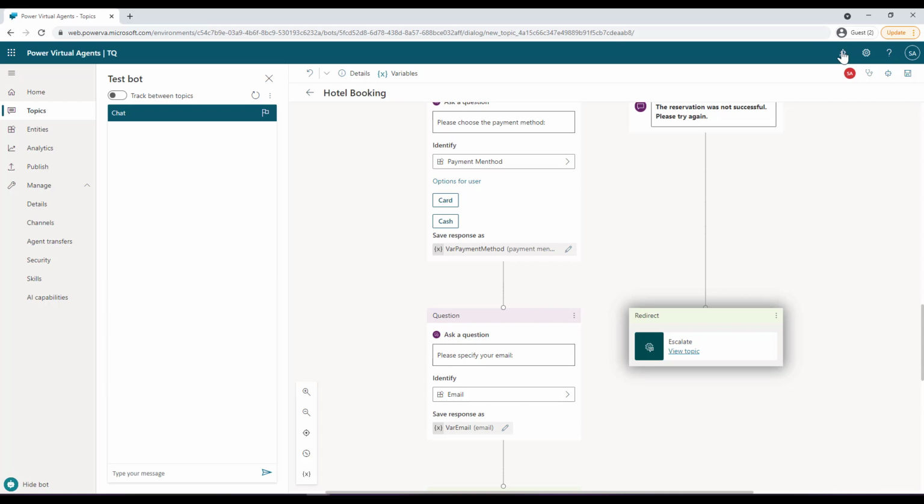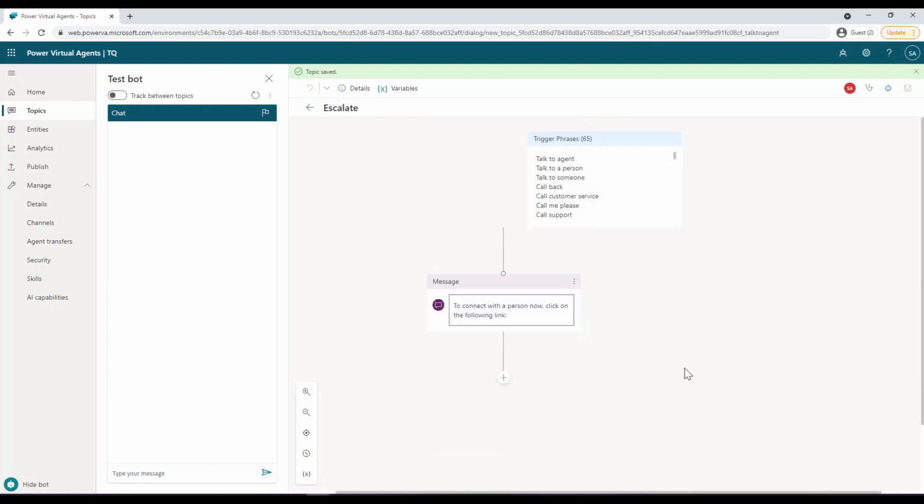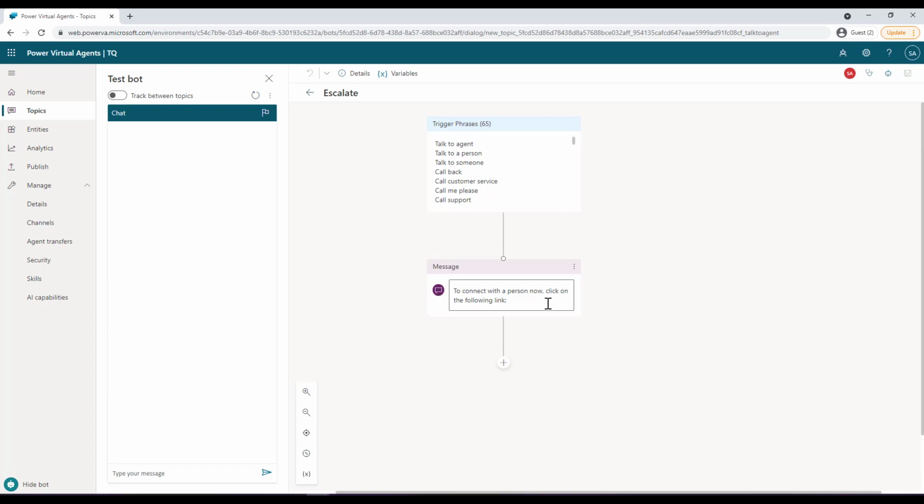So what I can do over here, first click on save, and for me to edit this topic, I can go to escalate topic, and you will see that there are some trigger phrases. Now these are system defined, so I cannot change those. And then it comes to a message over here. It's a very generic message: to be able to connect to a person, now click on the following link, and you can provide the link where it will take you through a conversation with a real person.